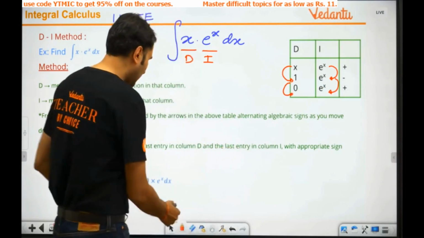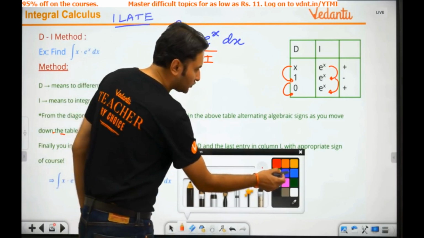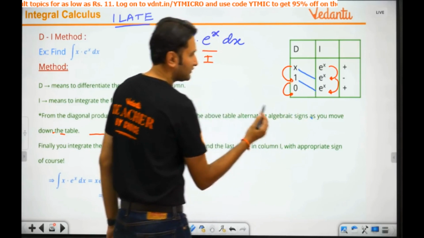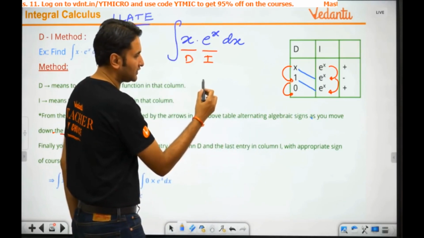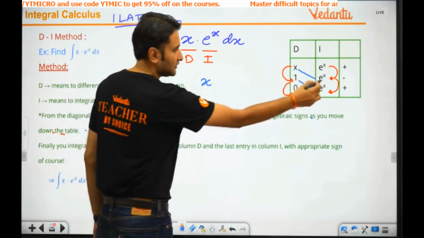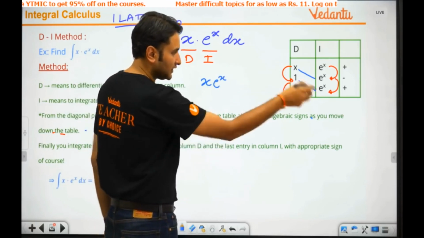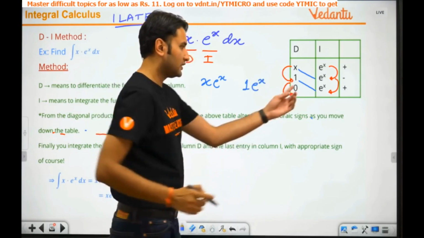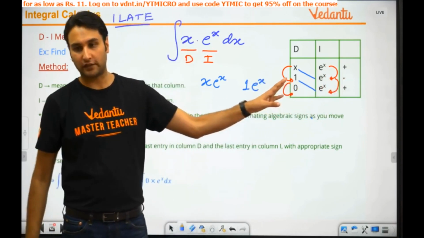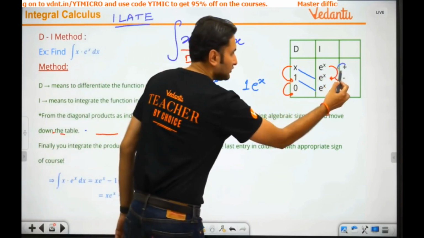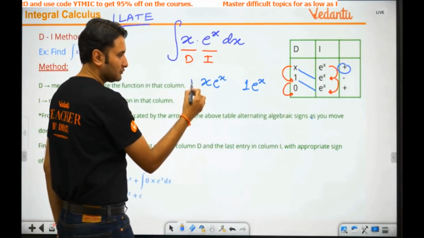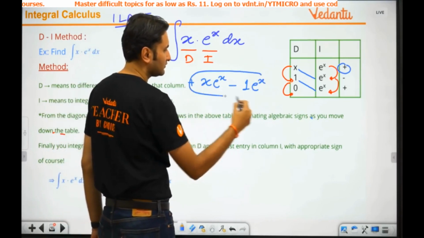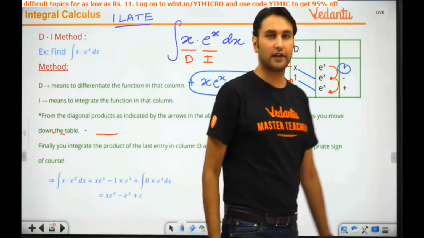Now what's your answer? Answer is very simple. All you need to do, guys, is this. Cross multiply. So first term of the integration is x into e raised to power x. Second term is 1 into e raised to power x. 0 wale ko chhod do, then it won't be anything. Now, before the first term, put the plus sign. Alternately, put the minus sign. That's your answer. This is your answer directly.